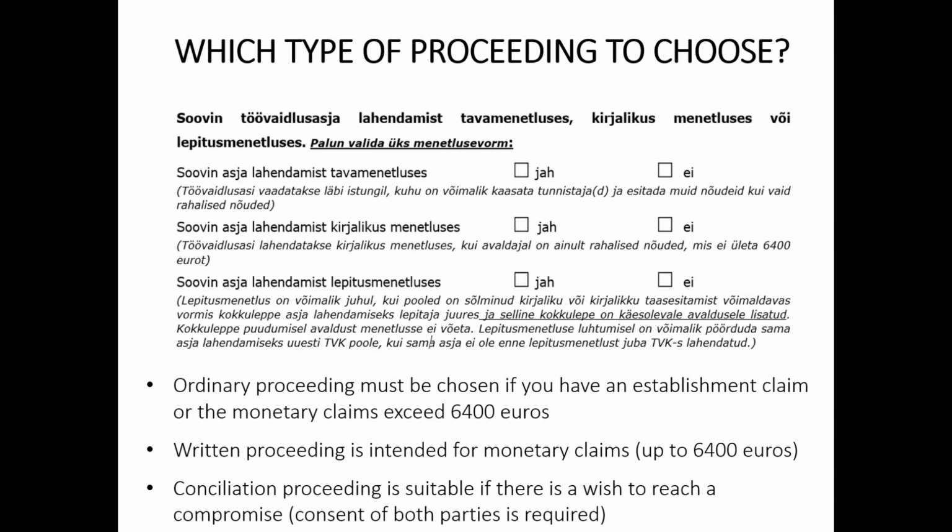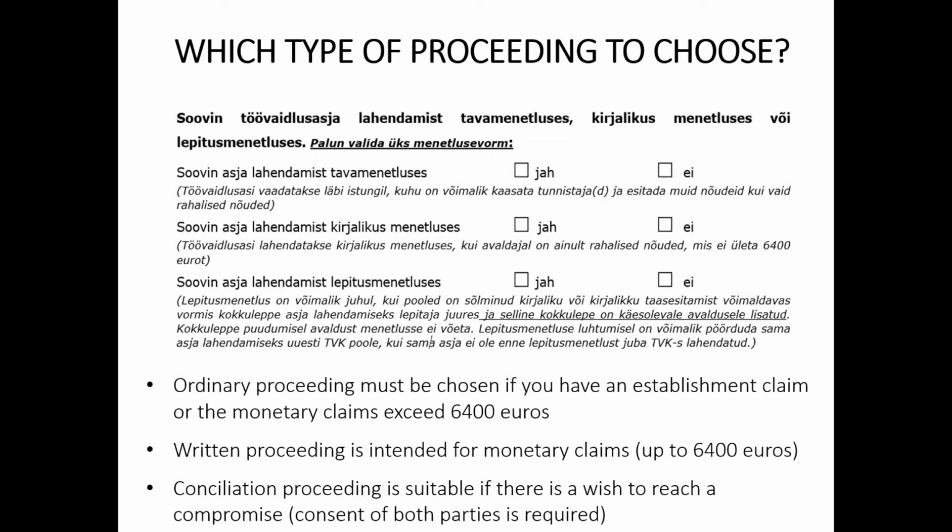Also, the ordinary proceeding must be chosen if your monetary claims, such as unpaid salary or holiday pay, exceed €6,400. The written proceeding is intended for monetary claims up to €6,400, and it's also possible to resolve a labor dispute in a written proceeding instead of the ordinary proceeding if the employer recognizes the employee's claims.